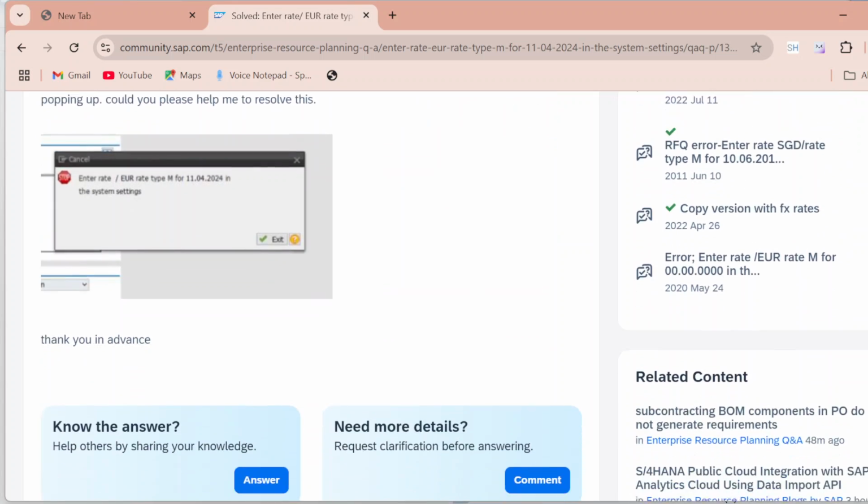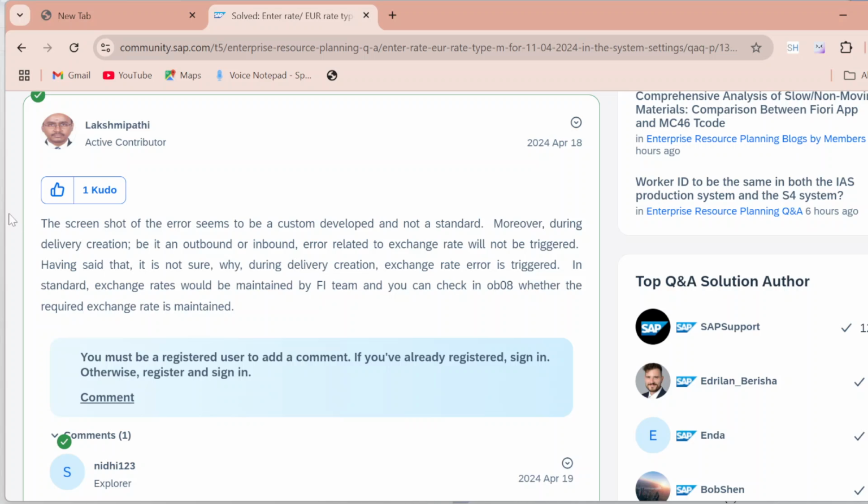So here you can see someone has provided the solution. This is some user who has provided a solution. The screenshot of the error seems to be custom development and not standard. So you can resolve that by OB08. Moreover, during a delivery creation, be it inbound or outbound, an error related to the exchange rate will not be triggered. Having said that, it's not sure why during delivery creation exchange rate is an issue. It's maintained by the FI team, the financial team, and you can check in OB08.